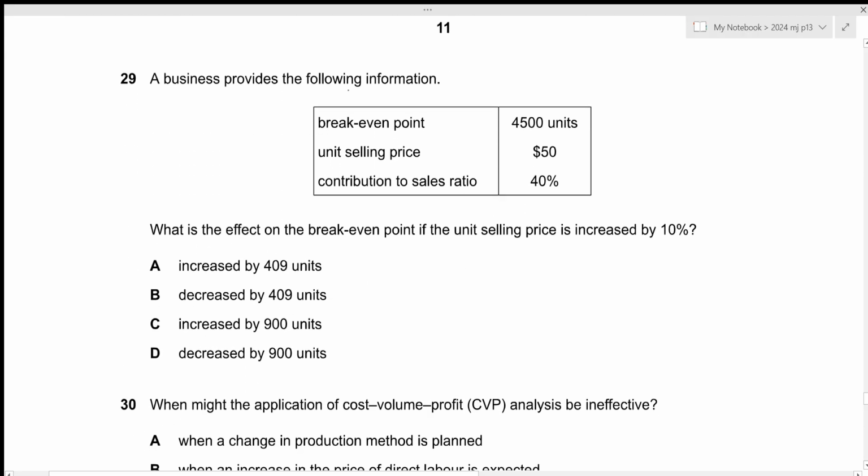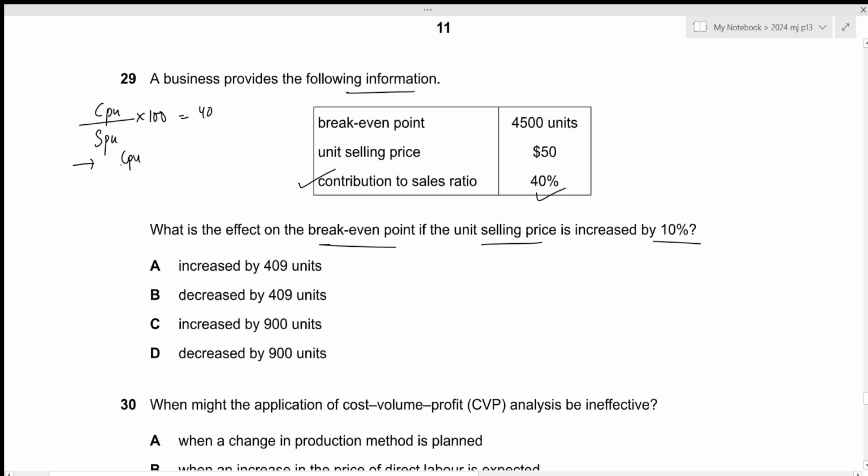A business provides the following information. So we have our break-even point, unit selling price, as well as the contribution to sales ratio. What is the effect on the break-even point if the unit selling price is increased by 10%? The first thing we need to do is calculate the contribution per unit. So we can use the formula for contribution to sales ratio. Contribution per unit divided by selling price per unit times 100 will be equal to 40. Which is given right here.